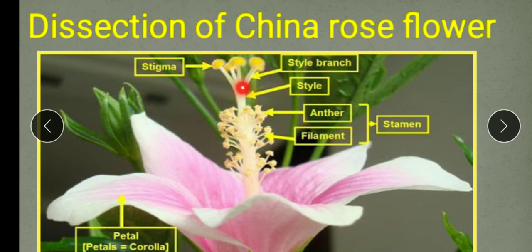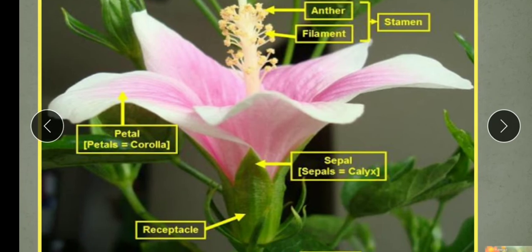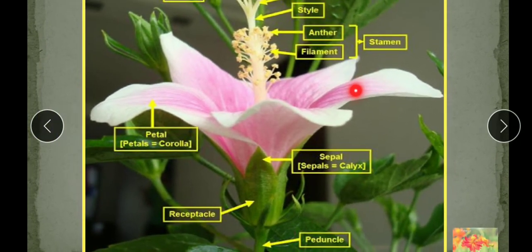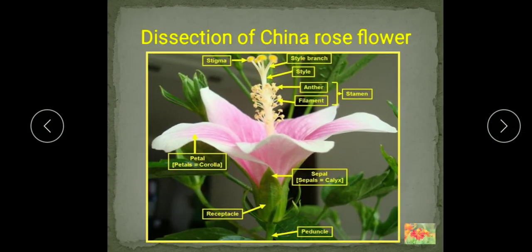Then you will see here the style, it runs through this staminal tube, because here the filaments of all the stamens unite and they form a tube-like structure that is known as the staminal tube. And inside that staminal tube, the style runs, and here the ovary is located. So these are all the outer parts. Now we will see the inner part.